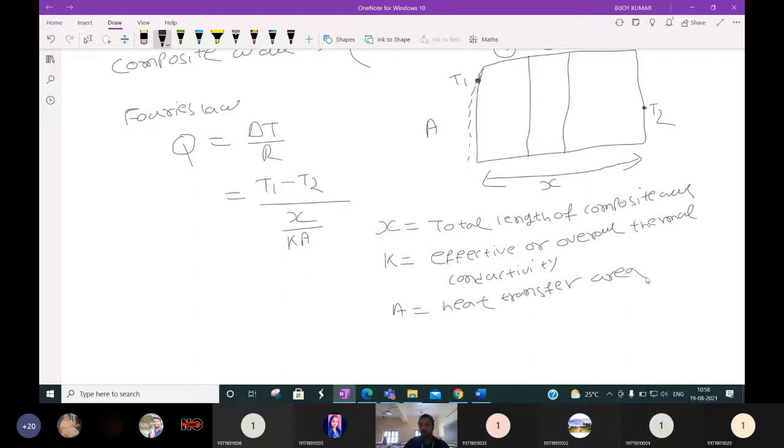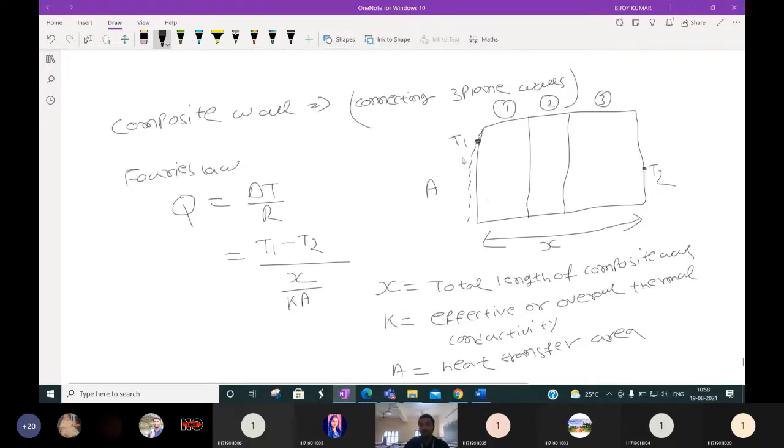Because there is a temperature difference between T1 and T2, T1 is at high temperature and T2 at lower temperature, the heat flow will occur in this direction. So this is the heat transfer area. Okay, area you got it.